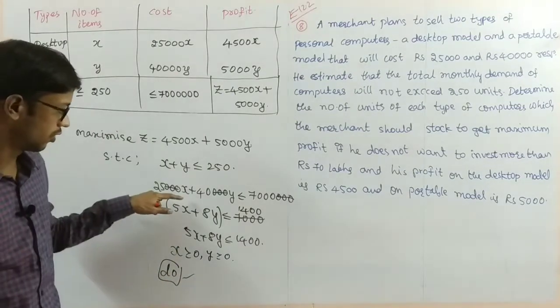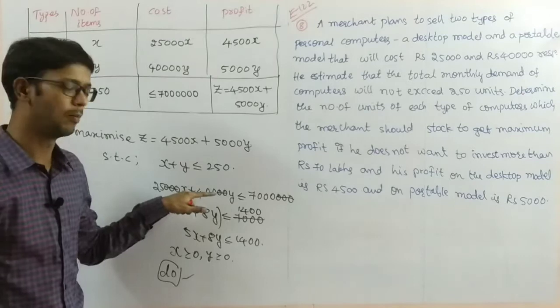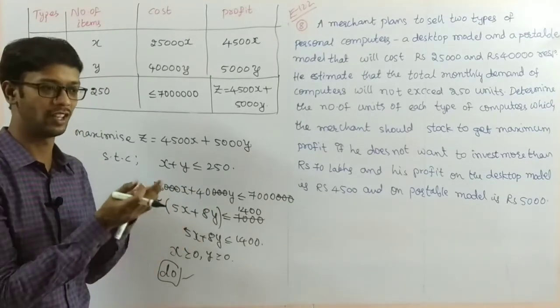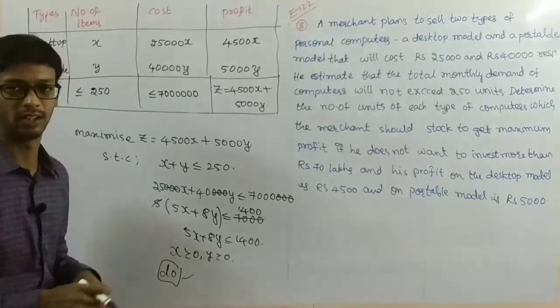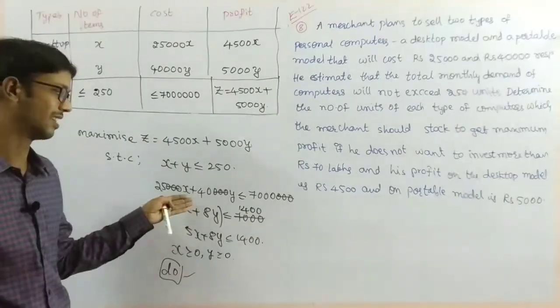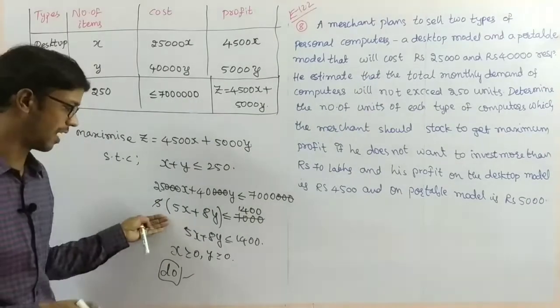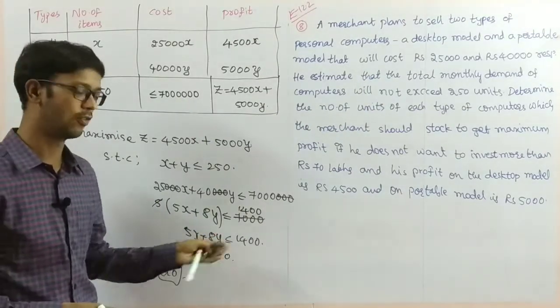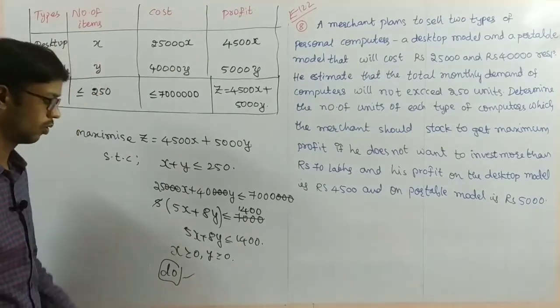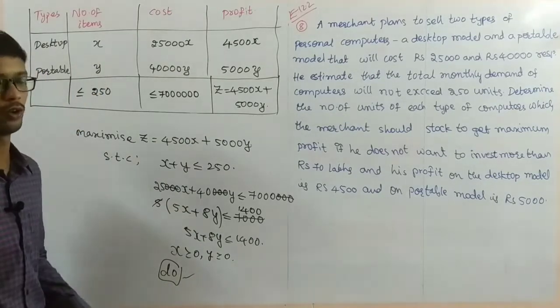Understood? Now this one is just simplification. It is very lengthy. If you take the direct graph, it will involve very lengthy numbers. So to decrease the numbers I am doing the simplification and cancellation, and the common value is 5x plus 8y less than or equal to 1,400. So do the graph as homework. Pause the video to note it down.